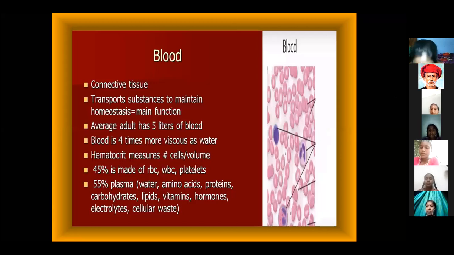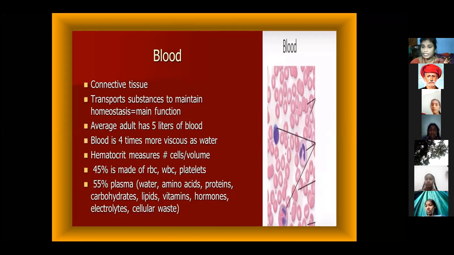Okay, ma. This is another kind of connective tissue. Blood is also another kind of connective tissue. See ma, blood is one kind of connective tissue. The main function of blood is to transport to all parts of the body. Also, blood has hemoglobin, one pigment that indicates the red color in the blood.